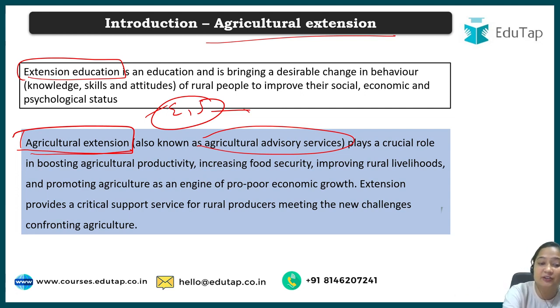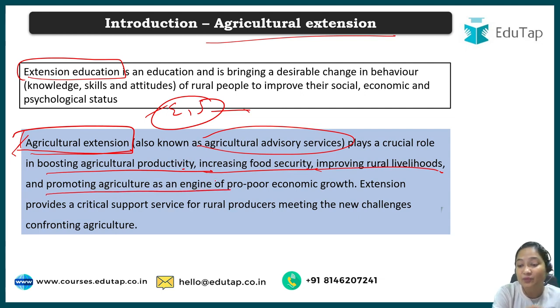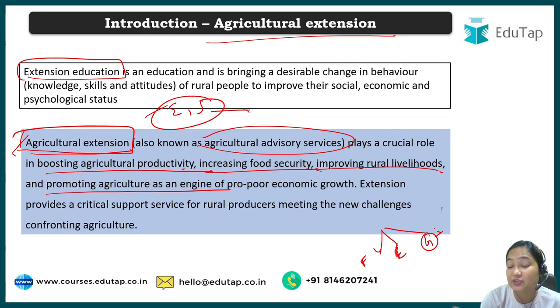So these kinds of things come under agriculture extension. Here you can read: boosting agriculture productivity, increasing food security, improving rural livelihood and promoting agriculture. Another thing that you should know is that the technology you are transferring should be farmer friendly. It should be easy to adapt, and the farmer himself should be able to get this technology. That means they should have adaptability.